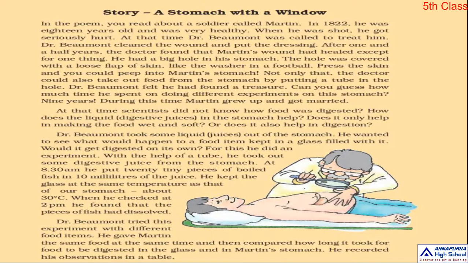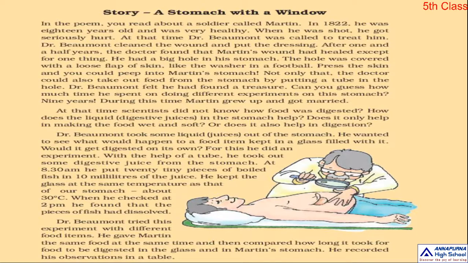After doing so many experiments, Dr. Beaumont reached a conclusion. How did he do the experiments? By giving different kinds of food items to Martin, he observed the process of digestion, took some secretions and kept them in a glass, and recorded both, Martin and the secretions in the glass.